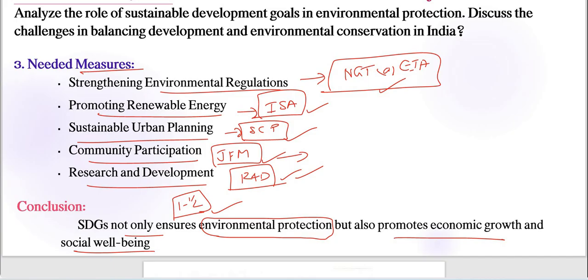Or, integrating sustainable development goals into our national policies and practices is also crucial for sustainable development, or achieving a balance between development and environmental conservation. We can write those sentences, just sentences regarding our future generations, right? We need to connect with that. Okay, this is the best approach regarding this question.